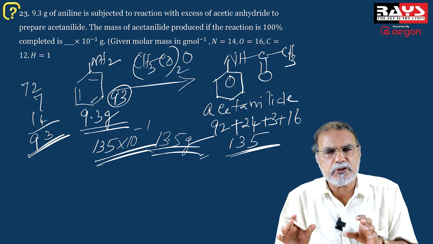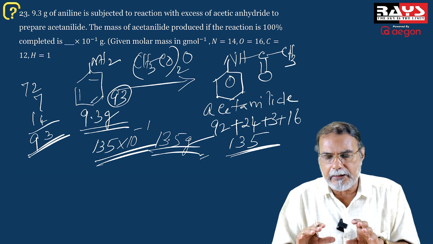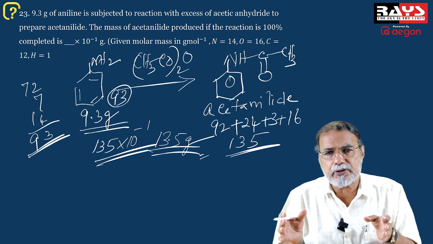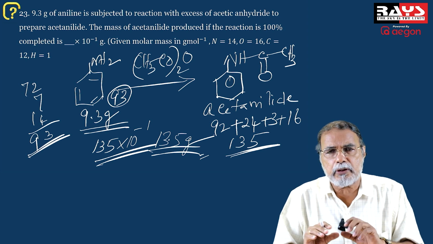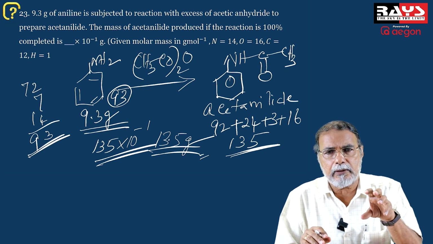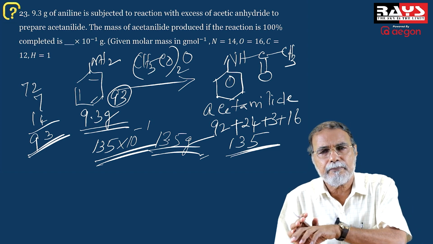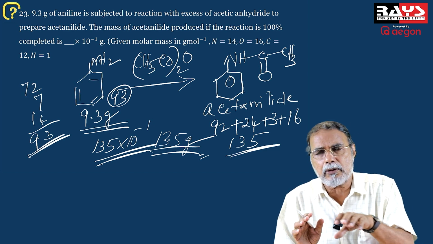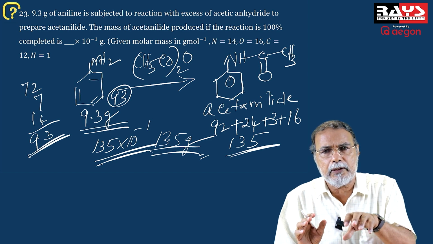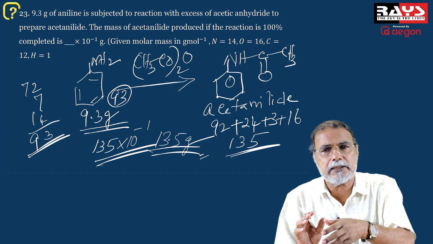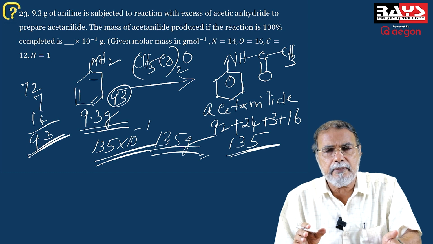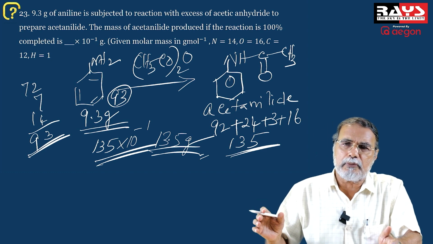Now such problems are simple. Organic conversions, but you have a stoichiometric sort of problem. Stoichiometric calculation. You have to calculate the molecular mass of the substrate, the molecular mass of the product. You apply the mole concept. 1 mole gives 1 mole of the product in this particular case. So molecular mass 93 and the molecular mass on the right is 135.